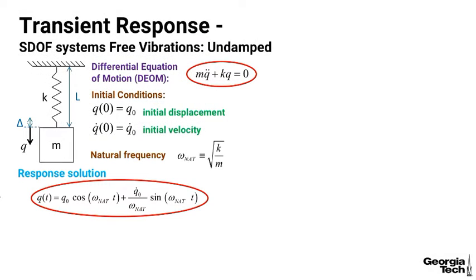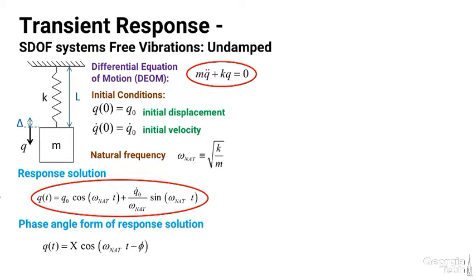And so here's where we left off. We found the response solution to this undamped vibratory system with just a spring and a mass. And we defined the natural frequency, and we applied the initial conditions to come up with this response solution. Now, the response solution is in a combination of sines and cosines. So we'd like to look at a different form.